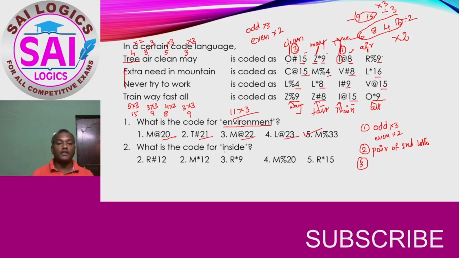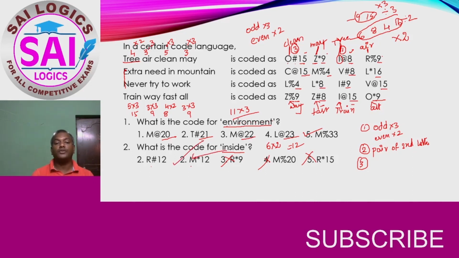Now number 2, what is the code for inside? Inside we have got 6 alphabets. 6 is an even number. So an even number is multiplied by 2, that is equal to 12. So this is not the right answer, this is the wrong answer, this is the wrong answer. We have got two options. Now we will see the alphabet. One is R here and the other one is M here. The logic says the pair of the second alphabet. The second alphabet is N and the pair of N is equal to M.